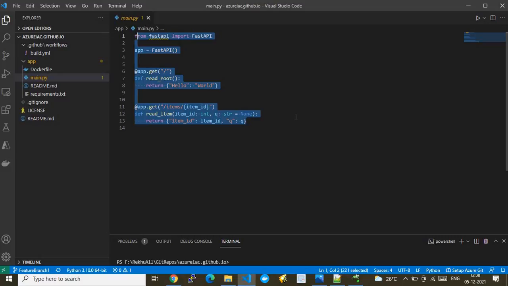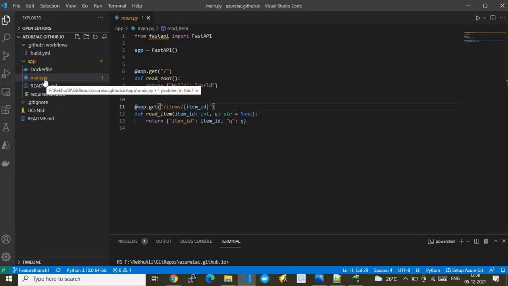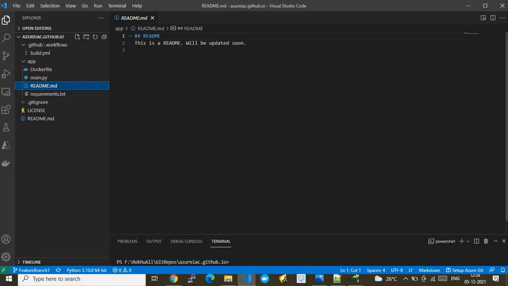But in a real production case, this is a Python app; in your case it can be J2EE, ASP, or whatever the new technology app could be. This is where you put all your app related information, configuration files, or source files. After that we have one readme.md file. As you know, it's just an informative file where you can put whatever the contents present in this repo.